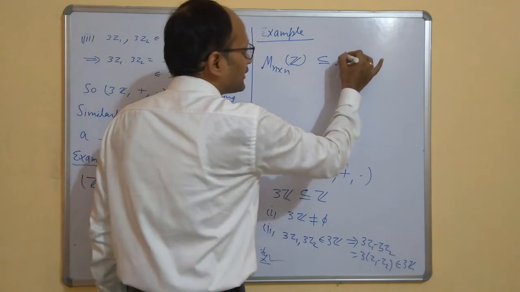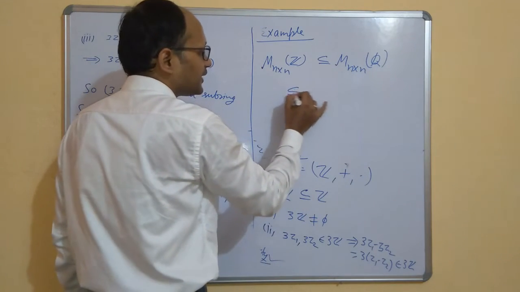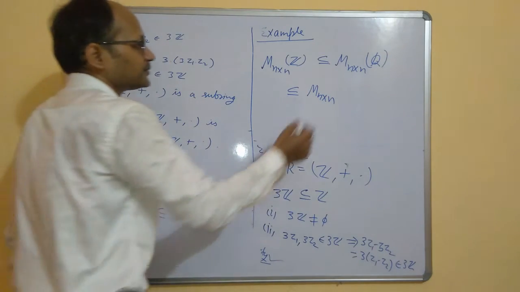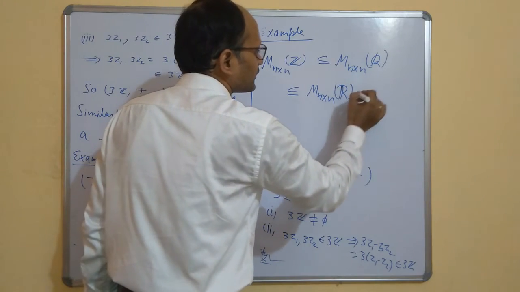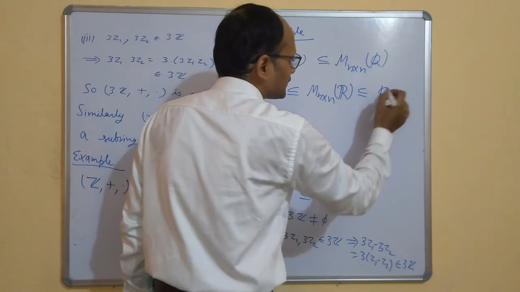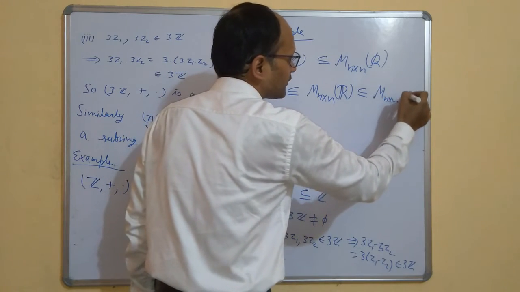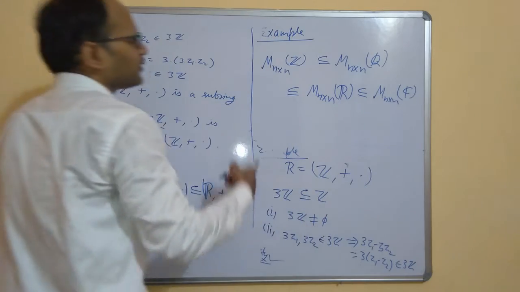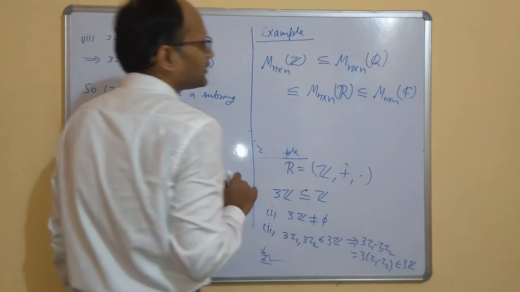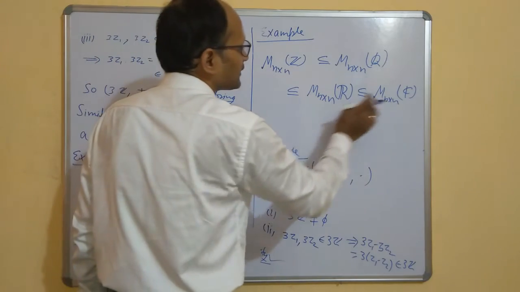This is contained in the set of all n cross n matrices over Q, which is contained in the set of all n cross n matrices over R, which is contained in the set of all n cross n matrices over C. And because we have checked while doing the examples of rings that these all are rings with respect to the addition and multiplication of matrices, the operations in all these rings are the same.